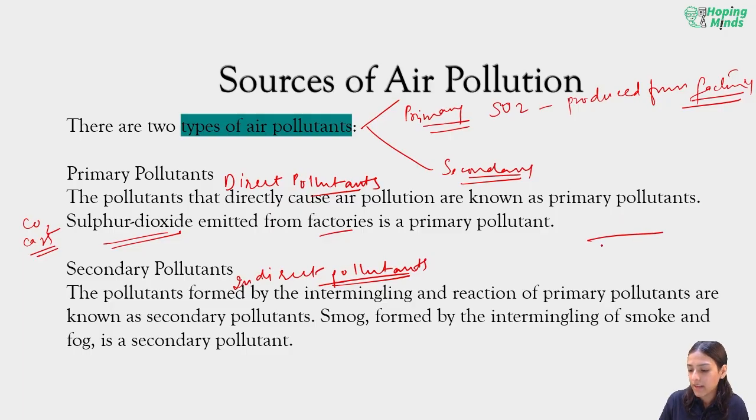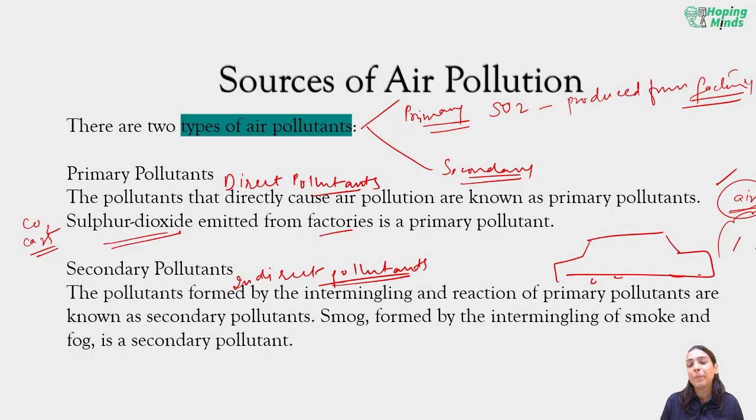Let's say there's a car, its pollution is directly going into the air, so it's a primary pollutant. The pollutants formed by the intermingling and reaction of the primary pollutants are known as secondary pollutants. The smog, the smoke plus the fog in the air.